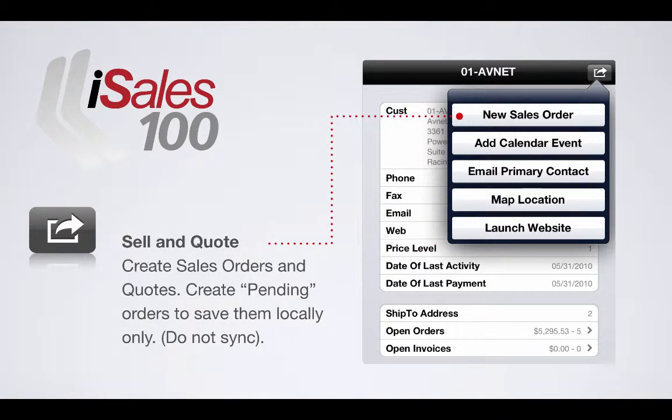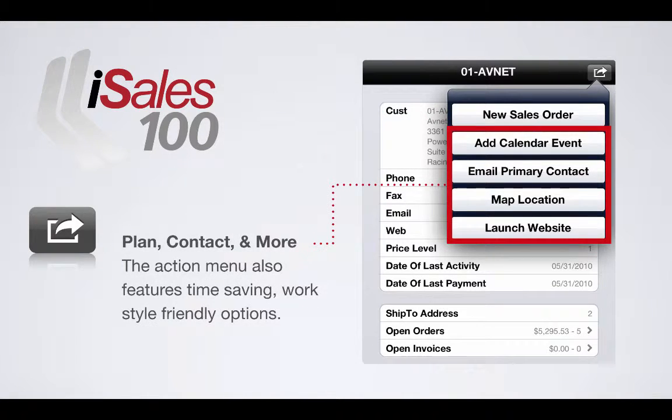But we have controls in the back end, so you can force a daily synchronization to make sure that everything is kept current. In the upper right-hand corner, you'll see an action button, and this is where we can trigger new sales orders, new kinds of transactions, and things of that nature. And then beneath it, the add calendar event, emailing, mapping, launching the website, and all of that.